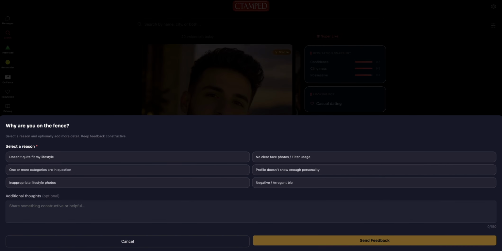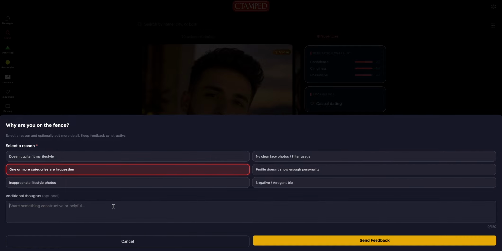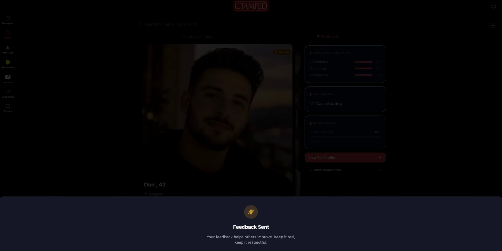Once you click that, it will give you this pop-up. You see, Stamped helps you discover people based on your preferences while giving you more ways to express interest than a simple swipe. Choosing this option tells this user that there is still a chance. An important thing to note here is that Stamped, under no circumstance, allows you to maliciously attack other users. The text boxes throughout the site prohibit this, so be polite here. Respectfully, tell the other user what it is you are trying to convey. Who knows? Maybe Dan sees this and will think about some things.